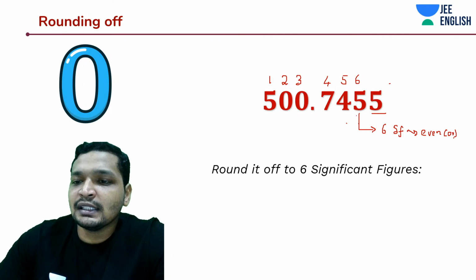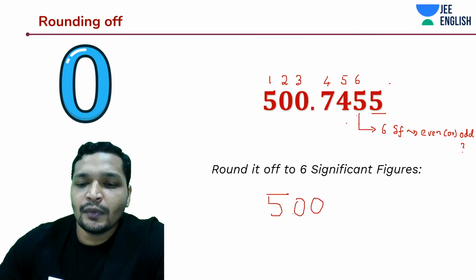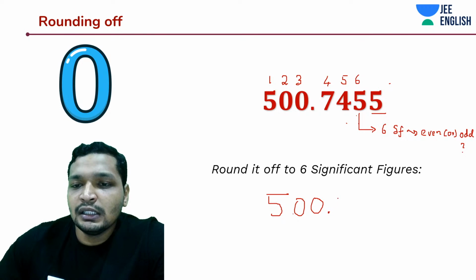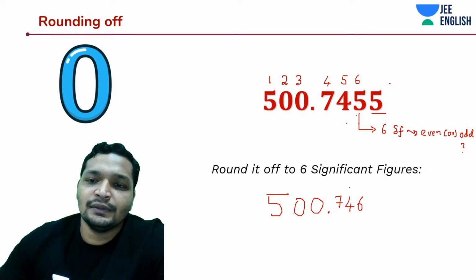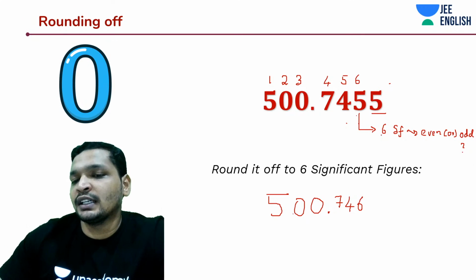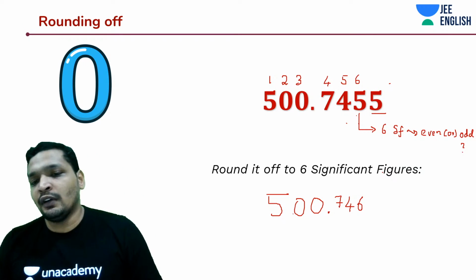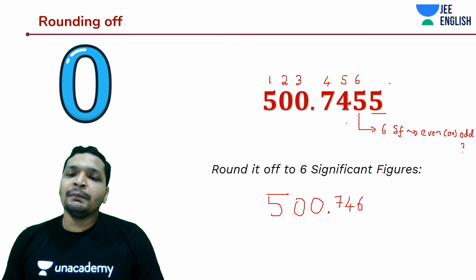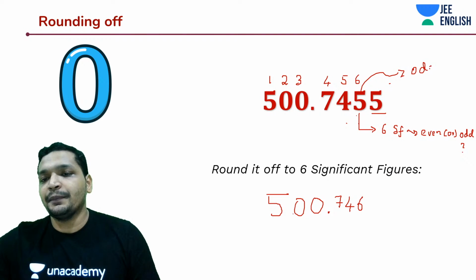You like to keep things as even. So this would be rounded off as 500.746. Are we correct? Yes, this goes by rule. We really don't know whether it is nearer to 500.746 or 500.745. But as a rule of thumb, since this is odd, we are going to make it even.